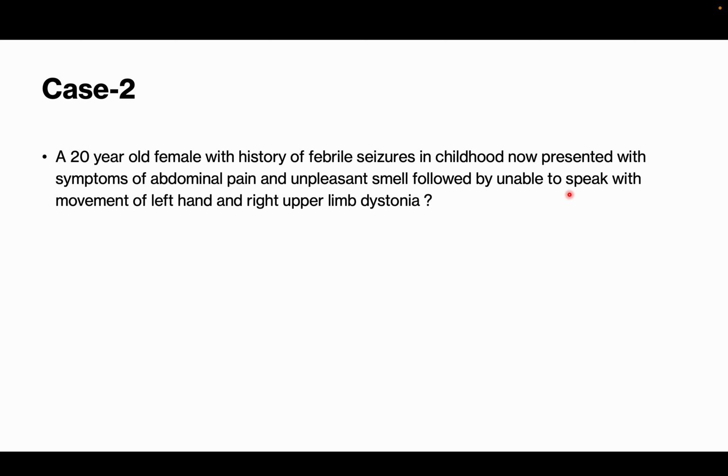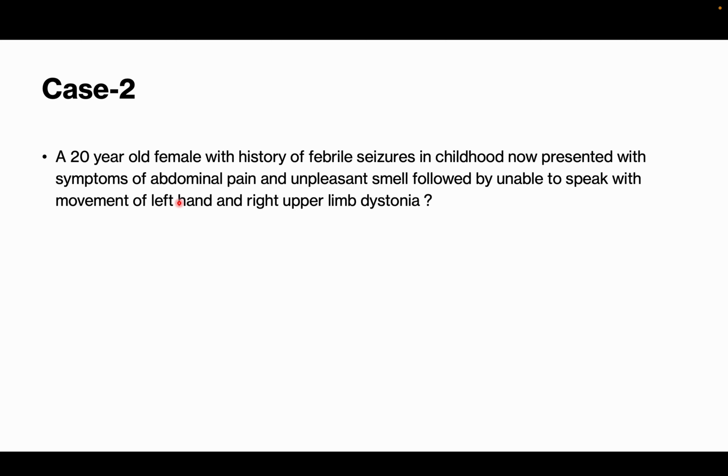So generally, what does that mean? There is an aura, and then he was unable to speak, he had speech arrest. How does our speech come? Most of the speech comes from the dominant temporal lobe, that is the left temporal lobe. So he was unable to speak, which means the dominant temporal lobe is involved, that is the left temporal lobe. Right temporal lobe seizures generally won't cause language problems, they will be able to speak. But in the left dominant temporal lobe there is complete speech arrest. So being unable to speak is suggestive of the dominant temporal lobe, because the temporal lobe is the language area.